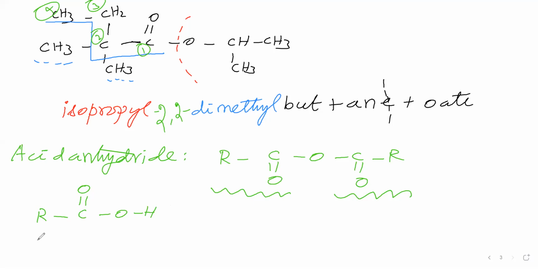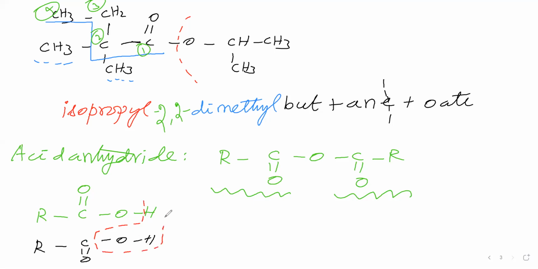We will take another carboxylic acid. In the other carboxylic acid, this R group may be the same or different. Suppose here hydrogen, here also hydrogen. Suppose here CH3, here C2H5. Anything you can take. Now let us remove a water molecule from here.